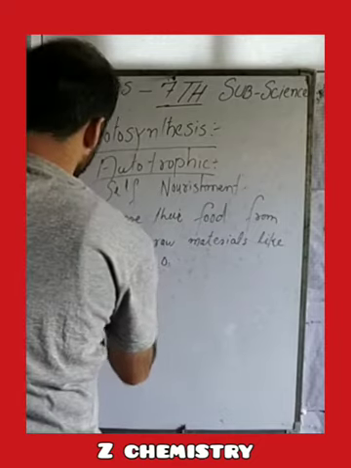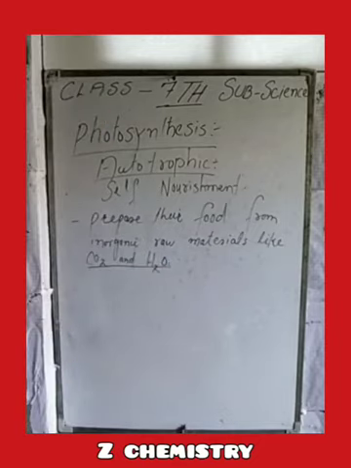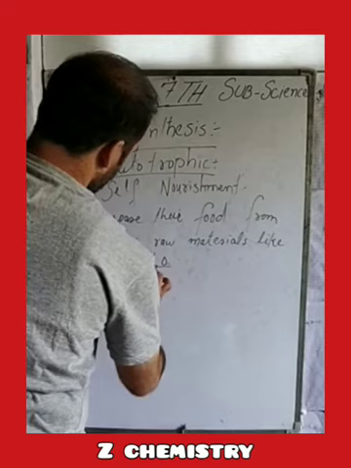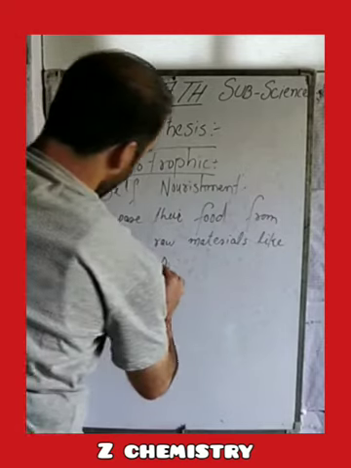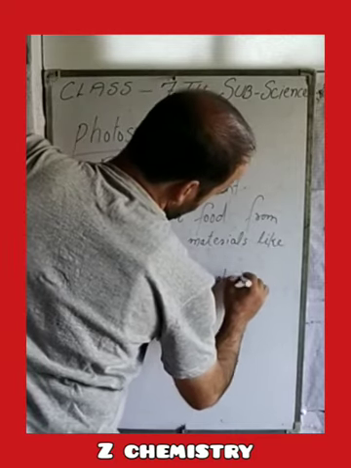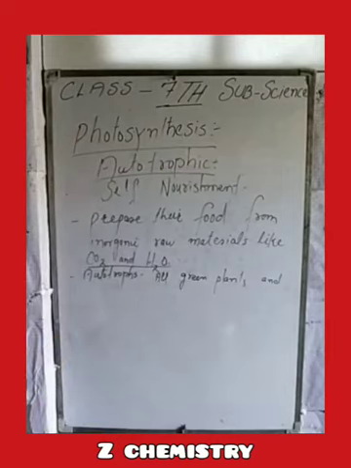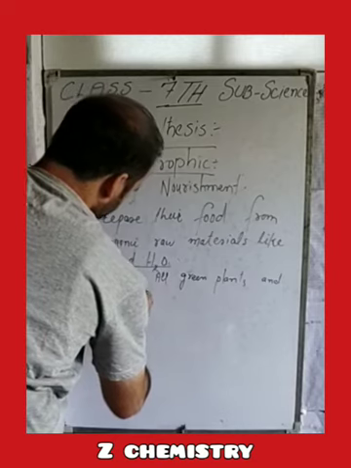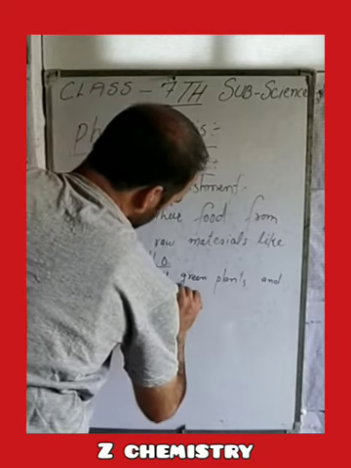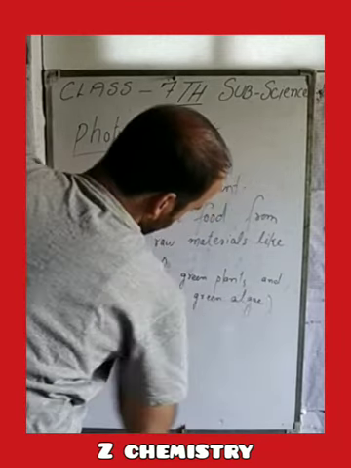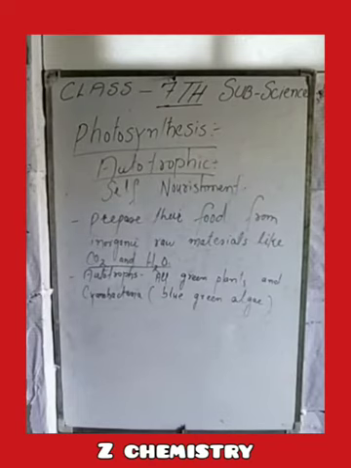These organisms are also called autotrophs. Almost all green plants and certain microscopic organisms like blue-green algae, that is cyanobacteria, prepare their own food by the process of photosynthesis.